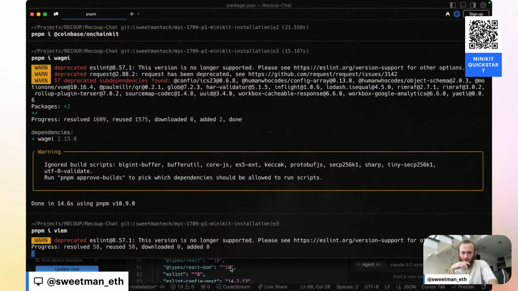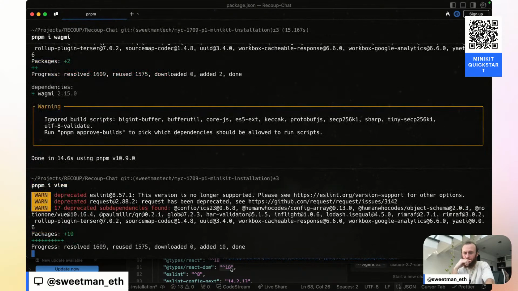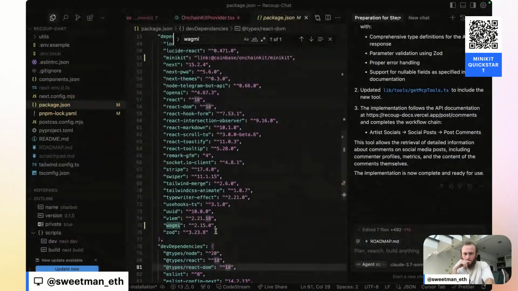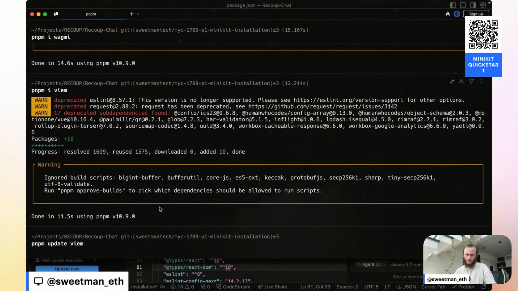Our version of viem might be outdated, and so that might be throwing some errors. And so while I installed wagmi, that might not be the move that we need to make in order to fix this bug. viem is still 2.21.18. pnpm update viem.